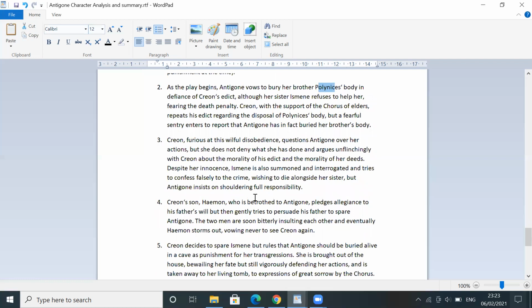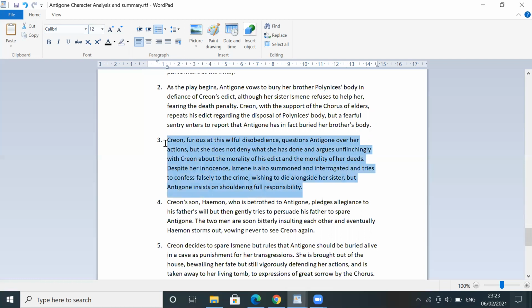So, of course, Creon gets very angry. He's furious at her willful disobedience and questions Antigone over her actions, but she does not deny what she has done and argues unflinchingly with Creon about the morality of his edict and the morality of her deeds. Despite her innocence, Ismene is also summoned and interrogated and tries to confess falsely to the crime, wishing to die alongside her sister, but Antigone insists on shouldering full responsibility.